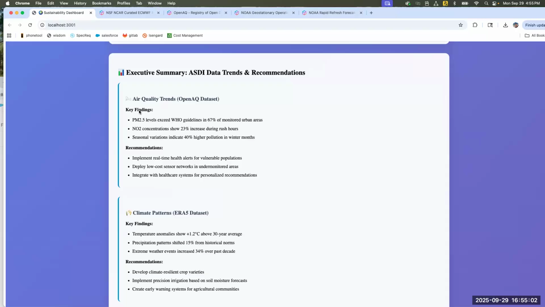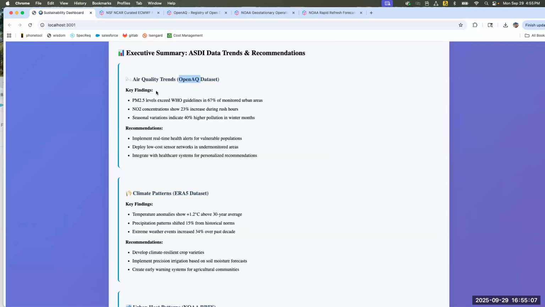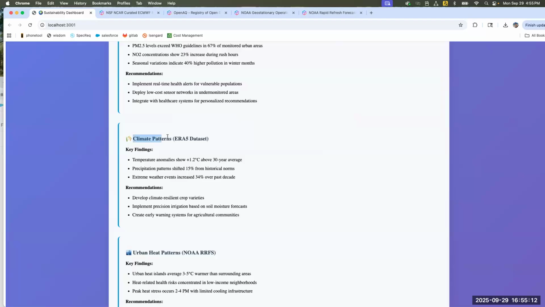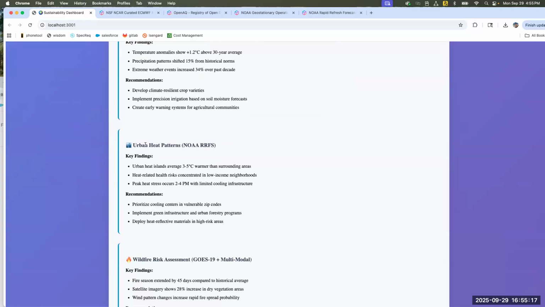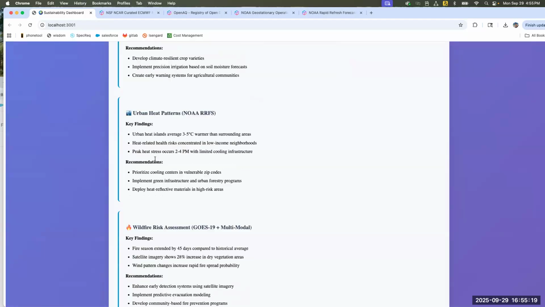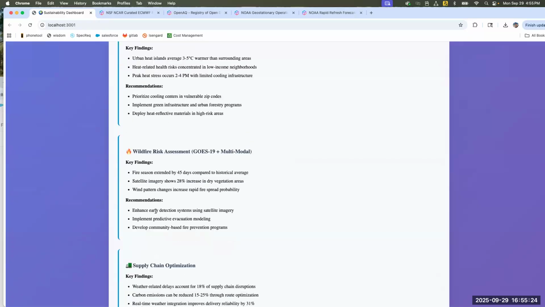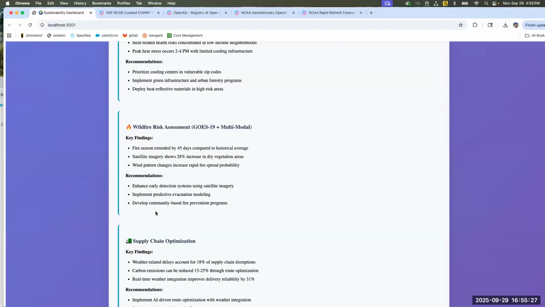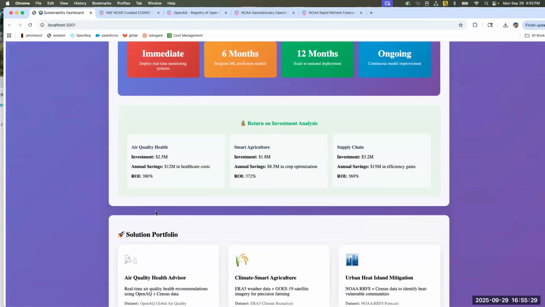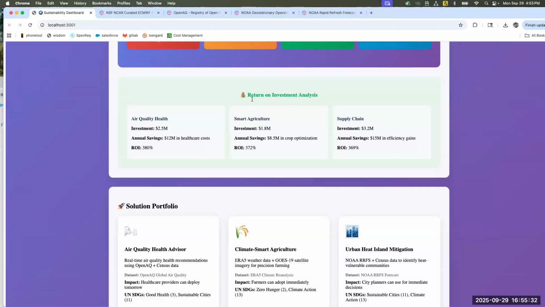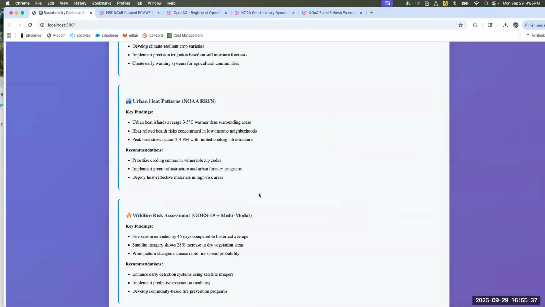So first up is the air quality trends. We are using the OpenAQ dataset, and here are some of the key findings and recommendations. Then we are looking at the climate pattern and the key findings and recommendations, the urban heat pattern, the corresponding dataset, and the findings and recommendations, and the wildfire risk assessment and the supply chain optimization. And then we provide a summary on, if the recommendations are followed, what can be the possible return on investment for those.